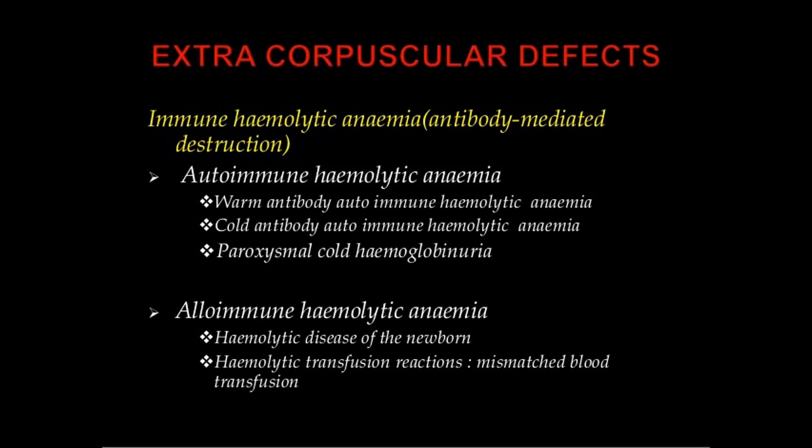Under immune mediated hemolysis, that is antibody mediated hemolysis, examples, you have autoimmune hemolytic anemia, you may have warm antibody autoimmune hemolytic anemia, cold antibody autoimmune hemolytic anemia, paroxysmal cold hemoglobinuria. Alloimmune hemolytic anemia. Under that you have hemolytic disease of newborn, hemolytic transfusion reaction, mismatched blood transfusion, or you can also call as RH and ABO incompatibility.